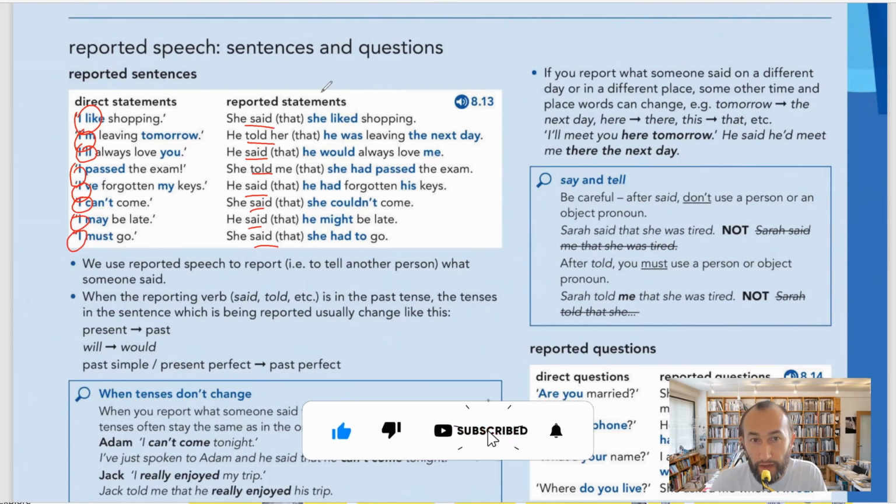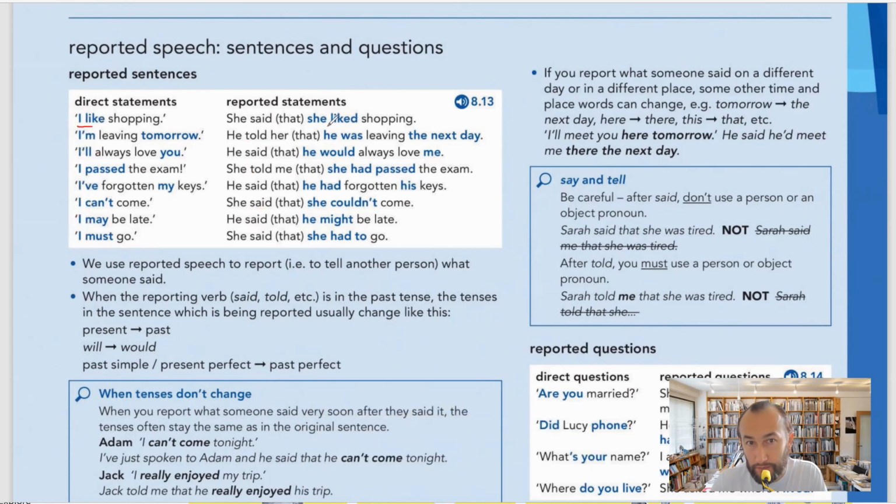And what's the rule for that? As you can see, present simple, I like, we change to past simple. I am leaving, that is present continuous, and we change to past continuous. I will love you. So will plus infinitive, we change to would plus infinitive. I passed the exam. This is past simple, so we should change to the past perfect. We can also keep past simple as past simple as well, but the better way is to change to the past perfect. I have forgotten, that is a present perfect, so it changes to past perfect.